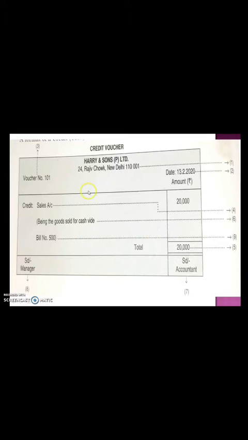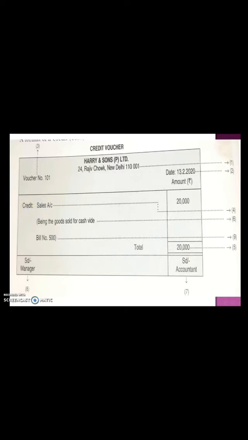Now let us see the format of credit vouchers. From exam point of view, this is a little important. So the first thing you have to write over here is the name of the company, which will be given to you in the question itself, with the address of that company. And then you have to write the date on the right hand side. Then next is the voucher number. This may also be given in the question. Next item what you have to write is the credit note.